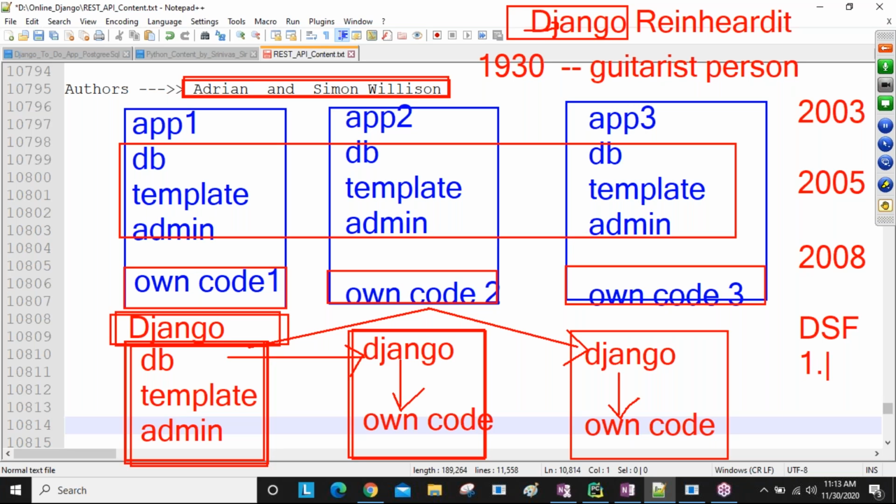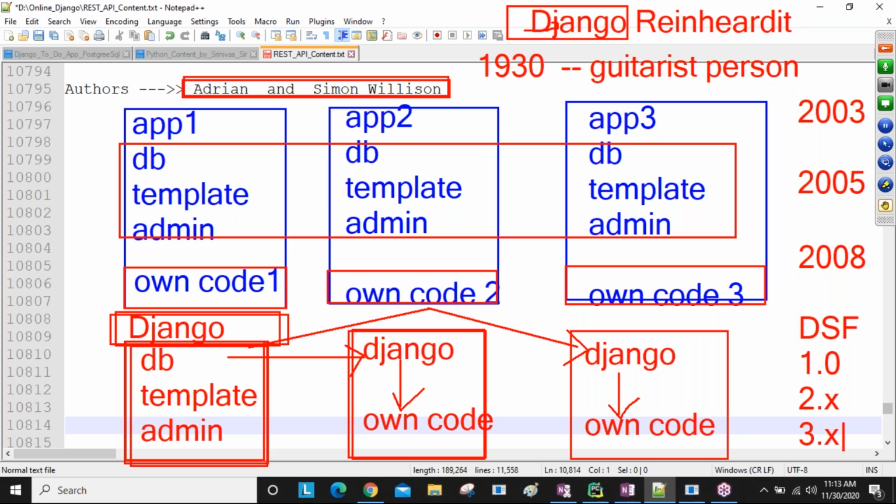Starting in the year 2008, they released the 1.0 version, guys. Later, 2.x versions were released: 2.0, 2.1, 2.2, like this. Nowadays 3.x versions are there; the 3.x version was released in December 2019, guys.